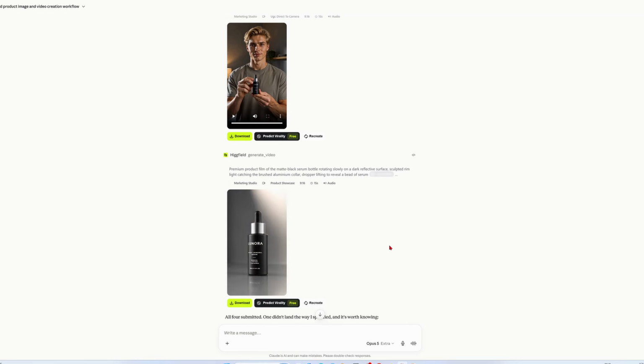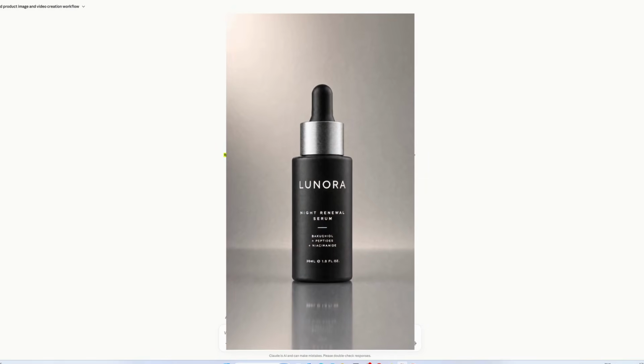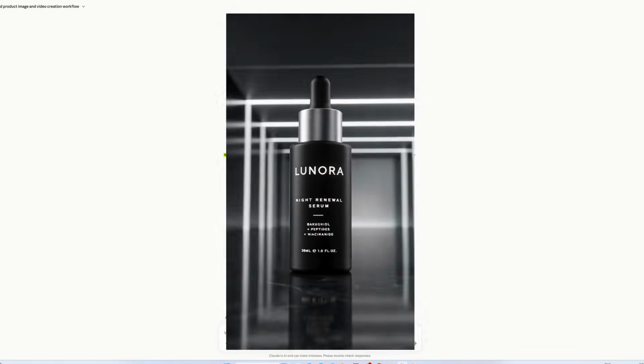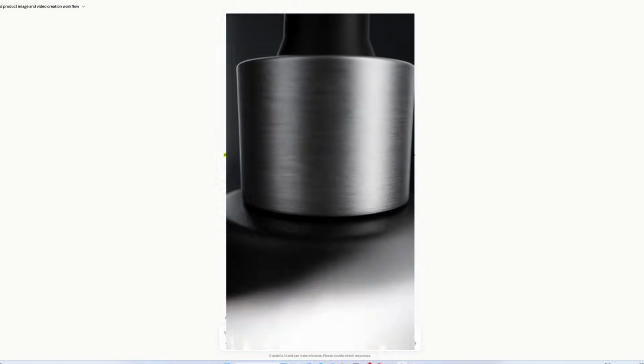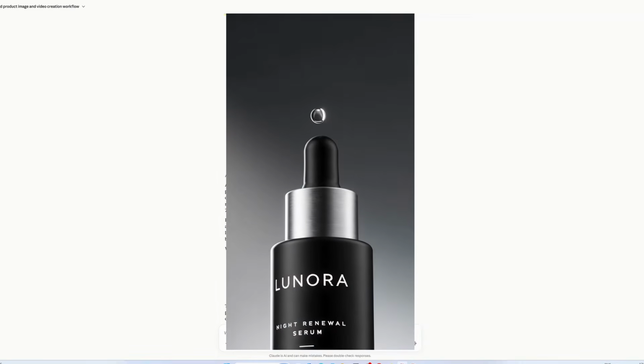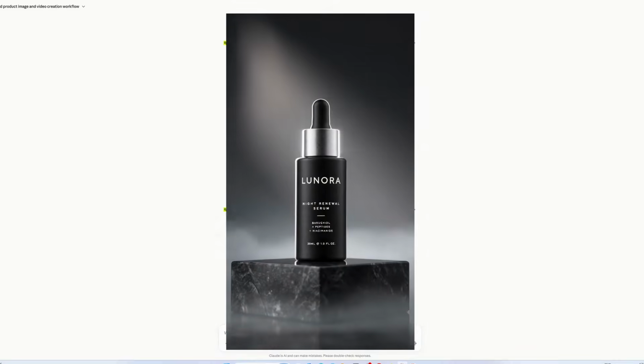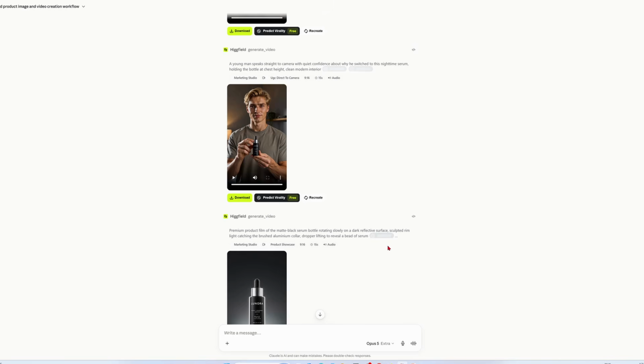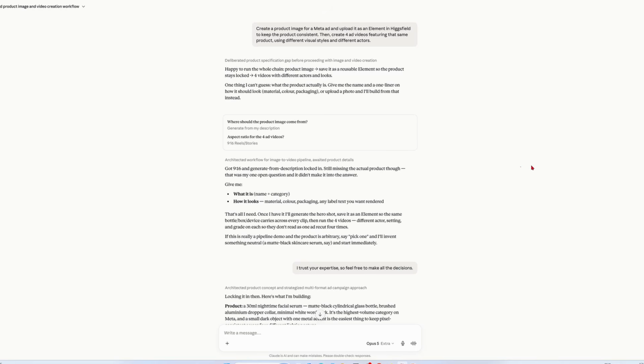Honestly, the product itself isn't a great one to showcase. With a better product, these would look a lot stronger. I could tell it exactly what I want here. The format, the flow, the mood, the pacing, my own style. I'm just letting it decide. That's one use case. Let's try something else.